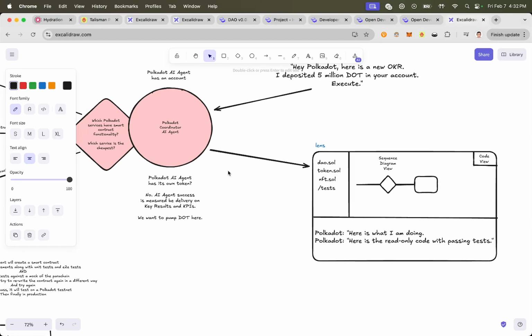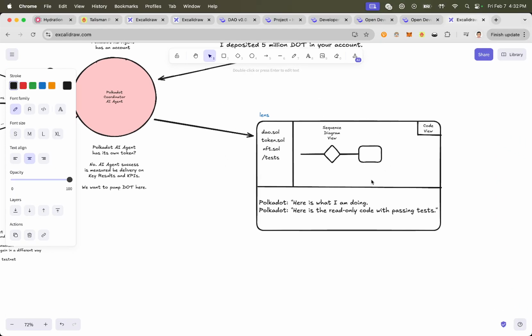And we can look through this UI here, and we can see what it's building, and we can interact with the AI and say, hey, what are you doing? And then it'll explain, this is what I'm doing. This is the strategy. So we can interact with the AI. This is why I'm building this DAO and this token and this DEX and this NFT and deploying and executing this, right? We can interact all we want with it, but at the end of the day, it's a read-only view. Okay.